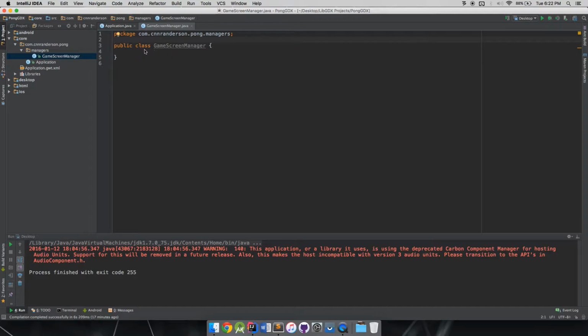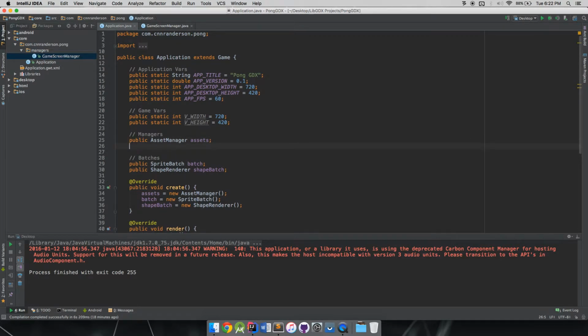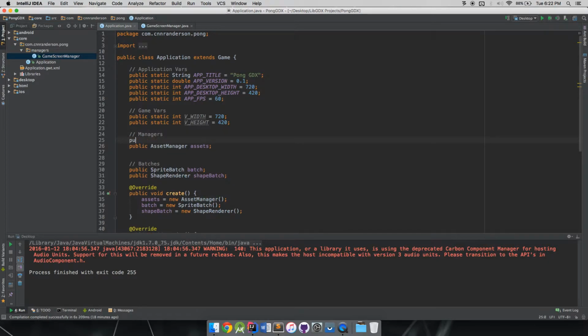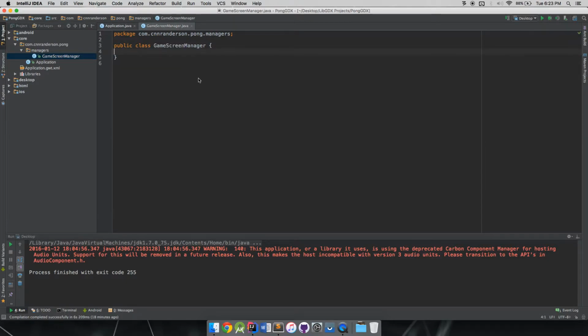So let me see. We have our GameScreenManager. That's all good. Now that that's made, let's at least get it declared in here. So we have it under our managers. So public GameScreenManager, and we're just going to call this GSM. That's just a common name that I give it, like Game State Manager, Game Screen Manager, anything like that is normally GSM shorthand.